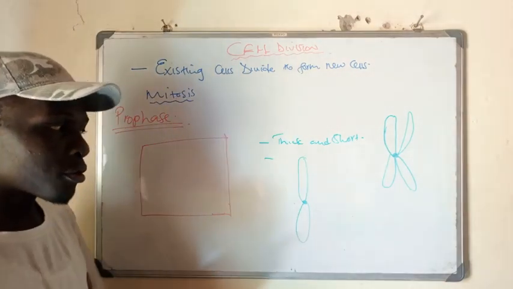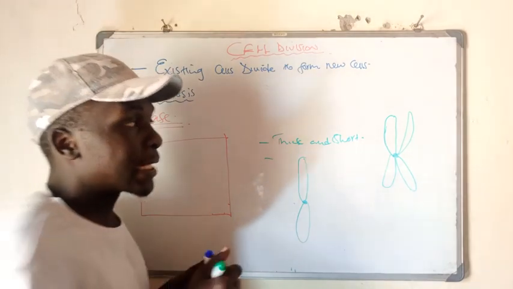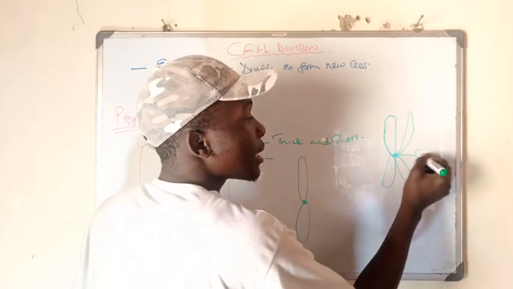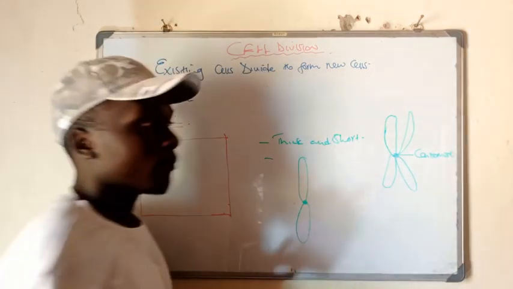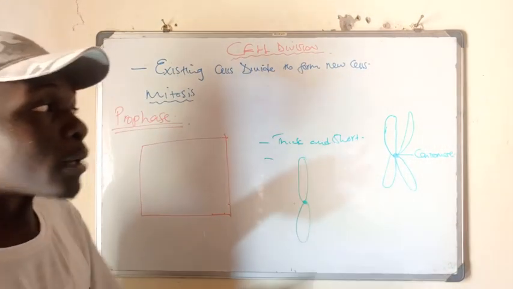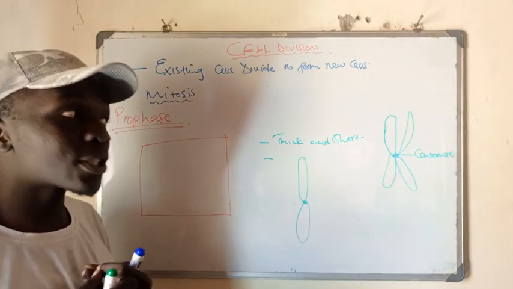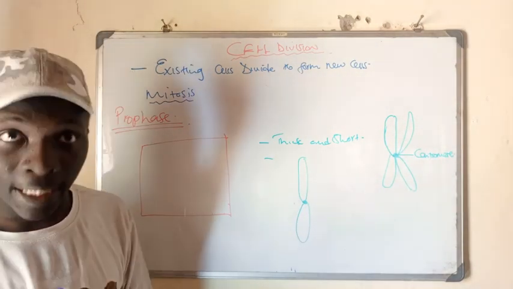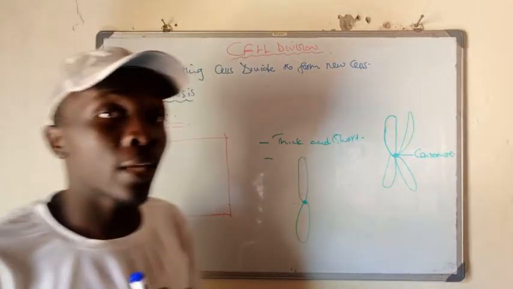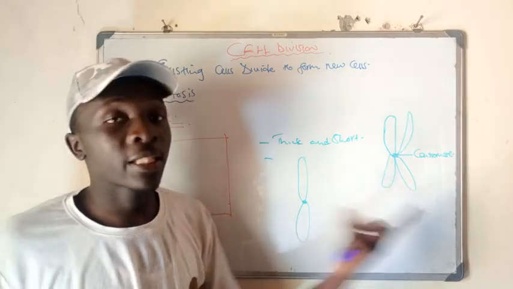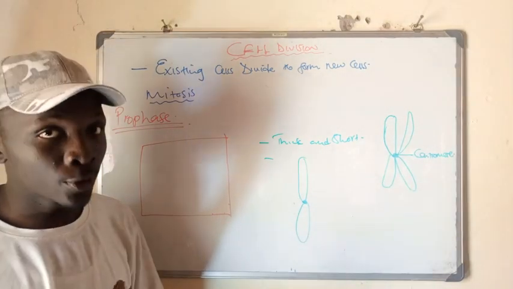But when a chromosome like this is attached to another chromosome at a point which we call the centromere, we now refer to these two that have bonded together as chromatids. So they are only called chromatids when they are attached together to form this whole thing. When it is one like that, we call it a chromosome.